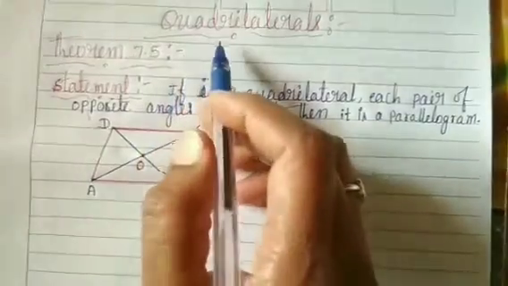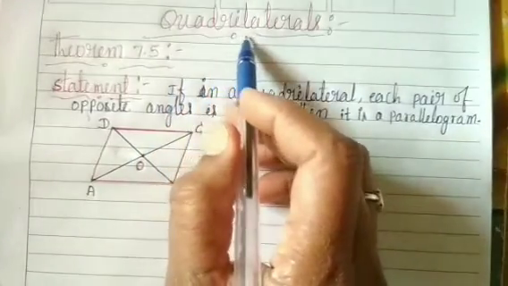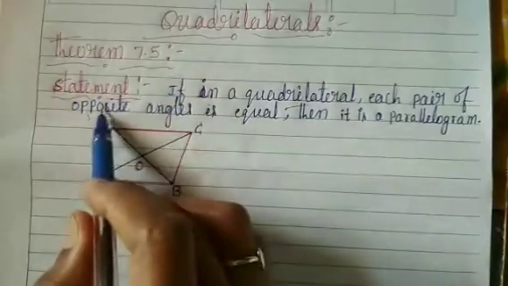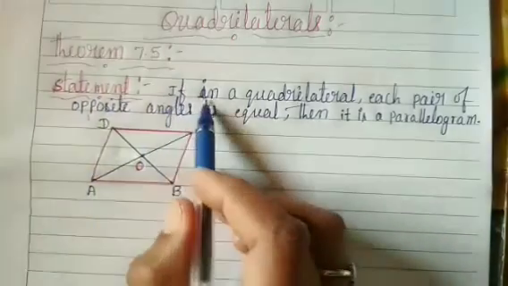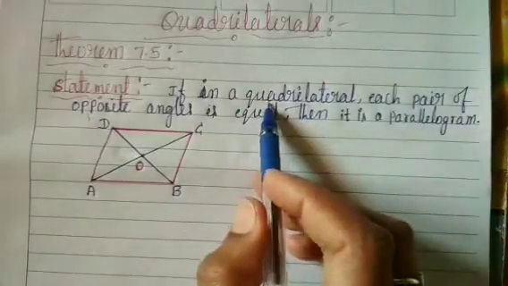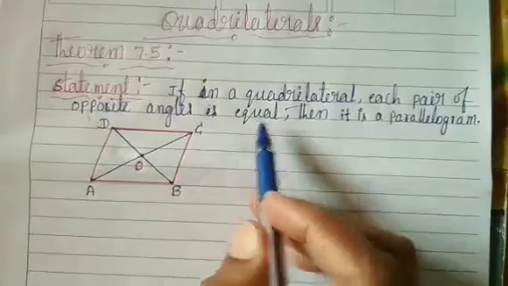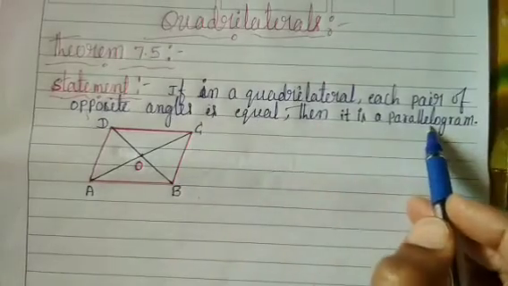Dear students, continue the part of quadrilaterals. Theorem 7.5. Statement: if in a quadrilateral each pair of opposite angles is equal, then it is a parallelogram.